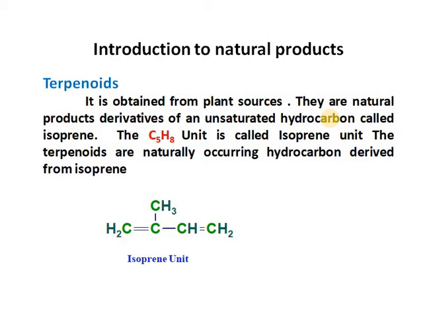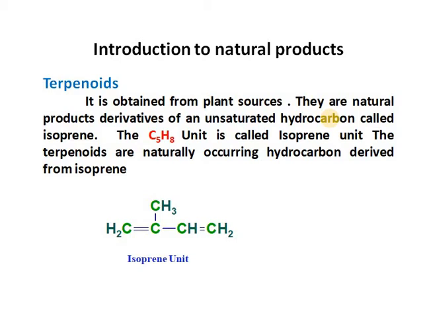Most natural products have various applications in food, medicine, flavoring, perfumery, plastics, paints, etc.